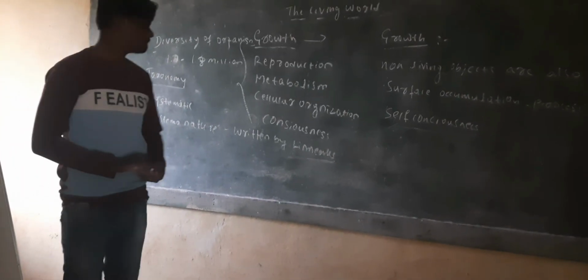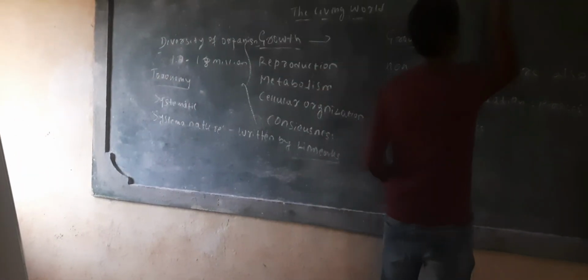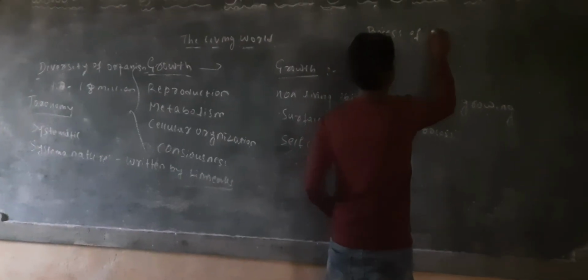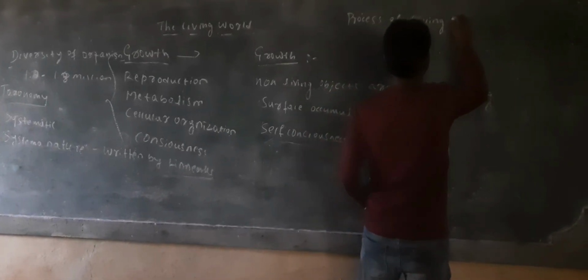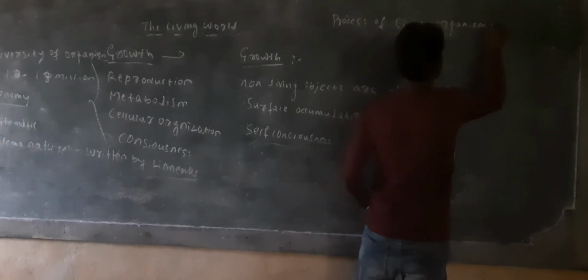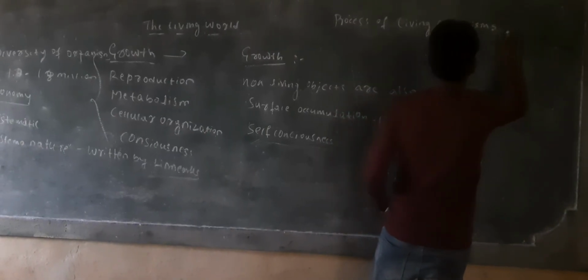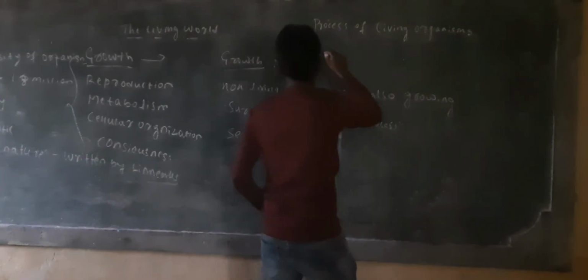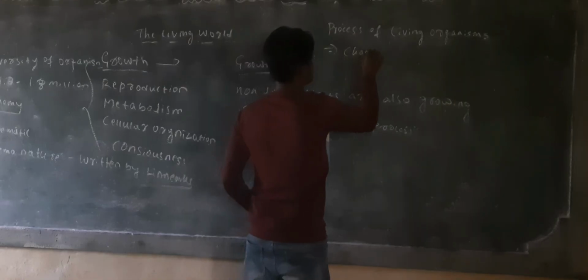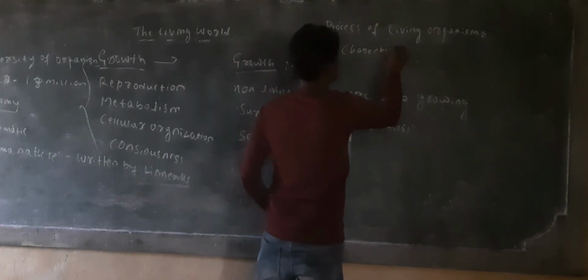Next is the process of taxonomy of living organisms, and some terms are there, such as characterization.